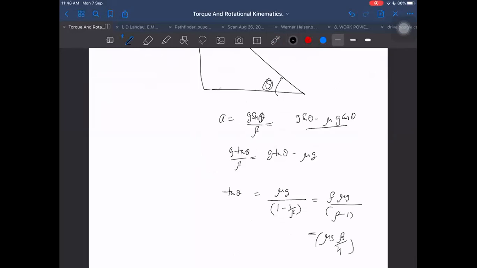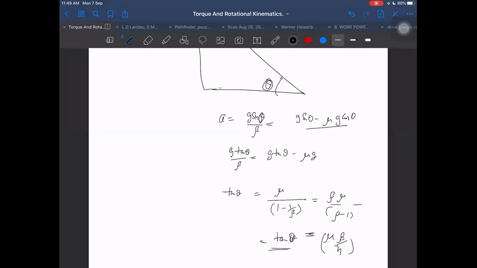g will get cancelled. I think that should cancel, obviously. Otherwise, why is the dimension becoming wrong? The dimension cannot be like that. It should cancel. So mu into beta by beta minus 1. That is tan theta. That is the minimum angle.